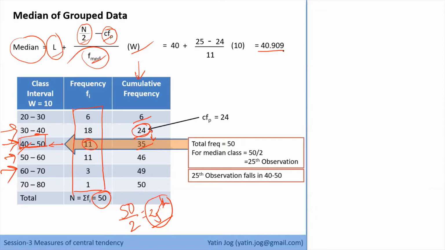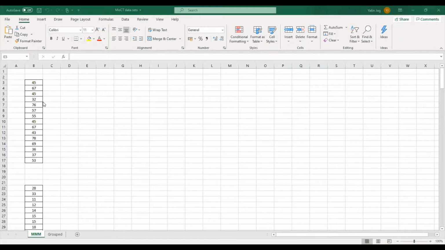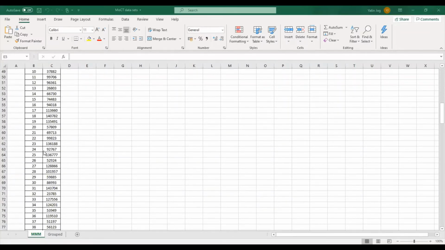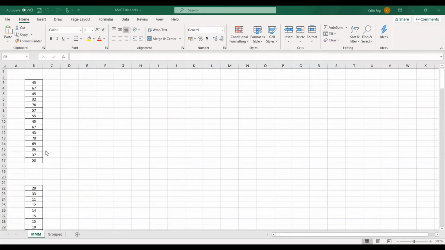So now we have this. This is my first data set. This is my second data set. And this is my third data set. So first of all, we will try to find mean, median, and mode. So how to calculate mean? The first method is by using the actual formula. So what is the formula for mean?